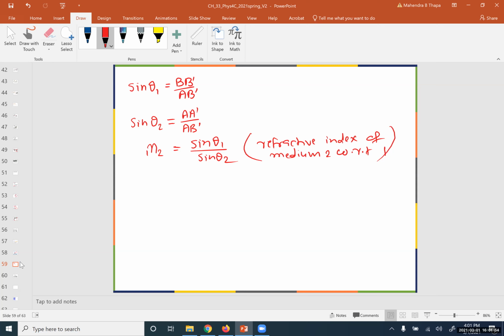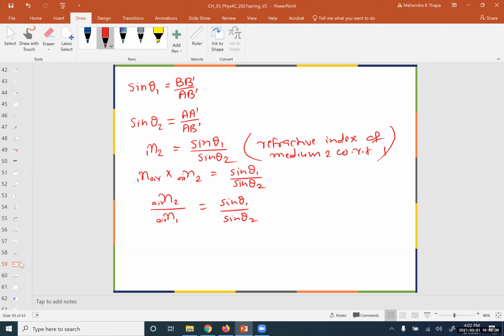Okay, so I will write this as n2 air over n1 air, which is sine θ1 over sine θ2. If we flip that, this will be n1 air over n2 air. Okay, so sine θ1 over sine θ2.